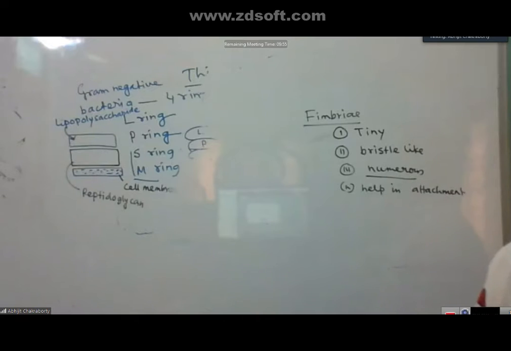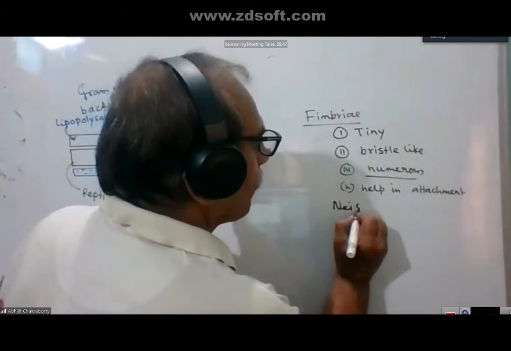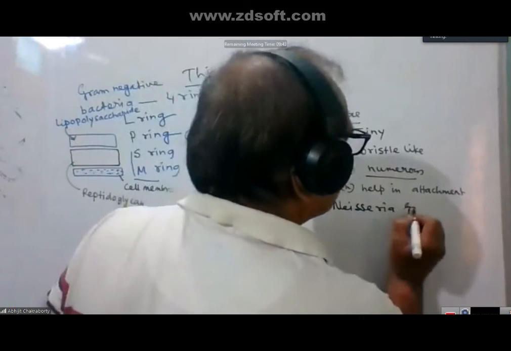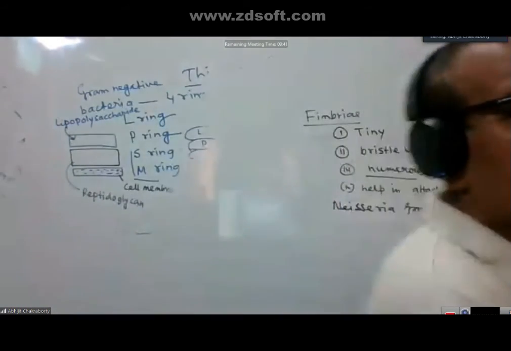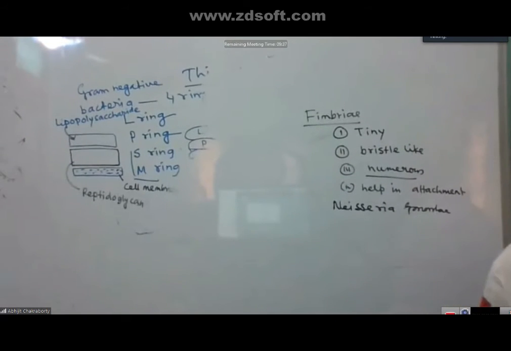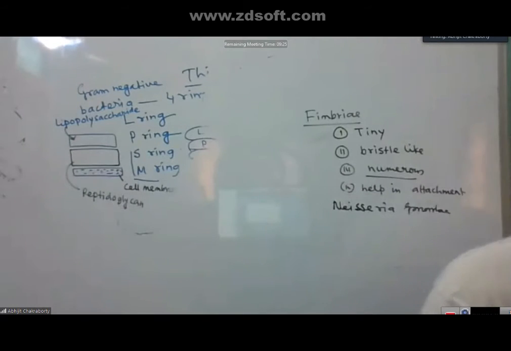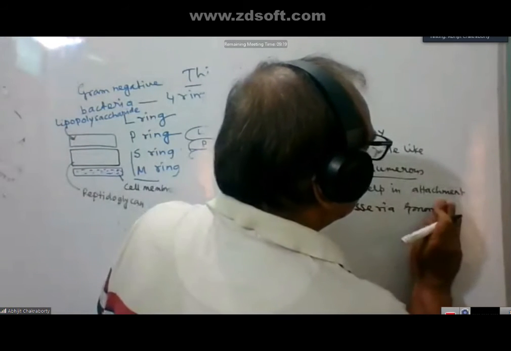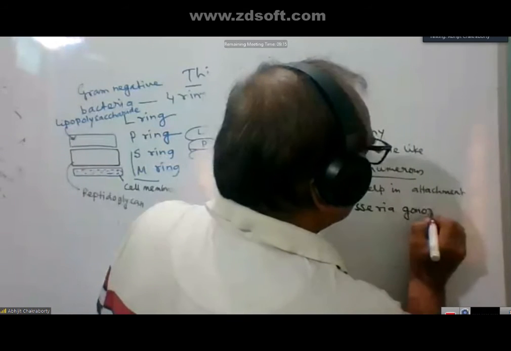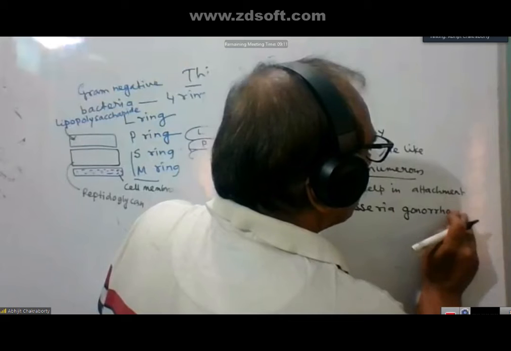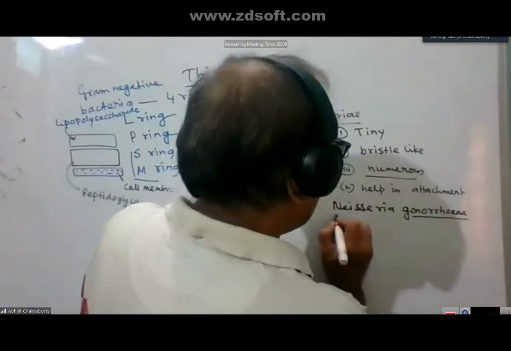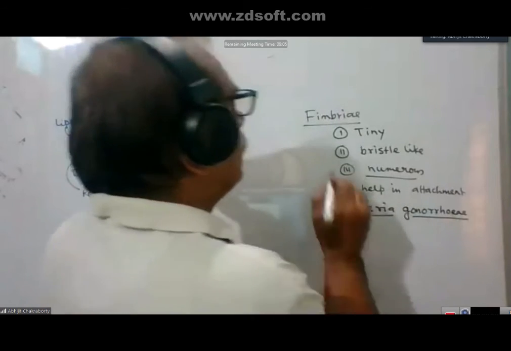A common example you will get is Neisseria gonorrhoeae. Neisseria gonorrhoeae is responsible for the gonorrhea disease. Here you will get the fimbriae.